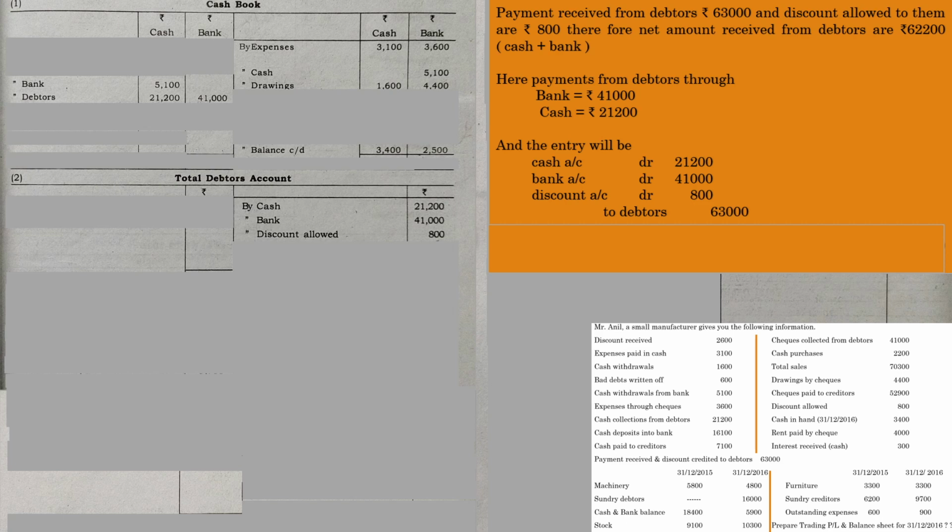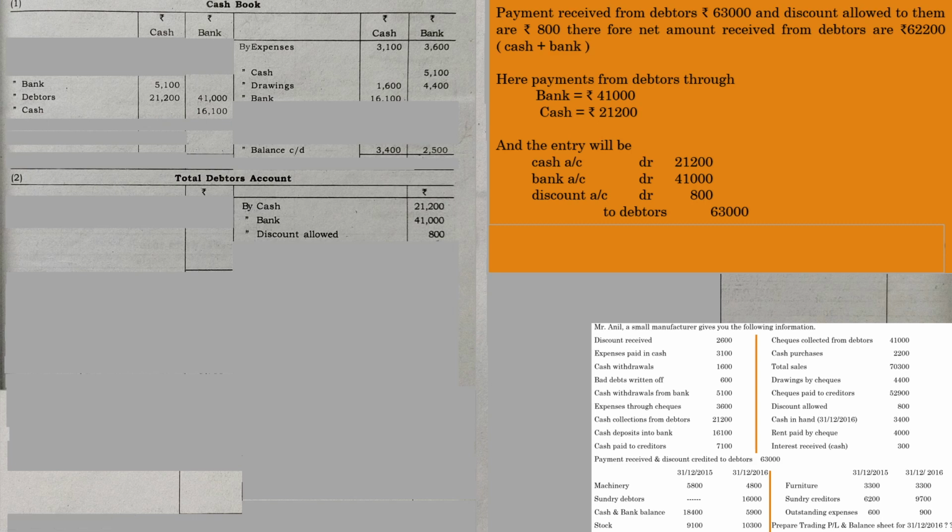So the entry will be bank account debited to cash. Considering this book as a bank book, bank account debited to cash, where the amount has increased in the bank. So 16,100 in the bank column.